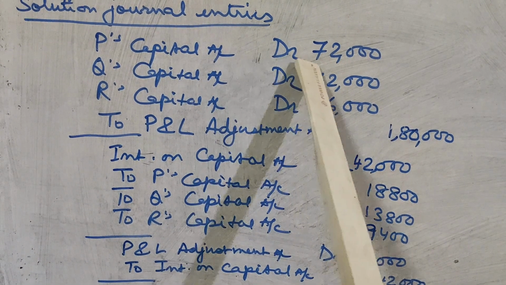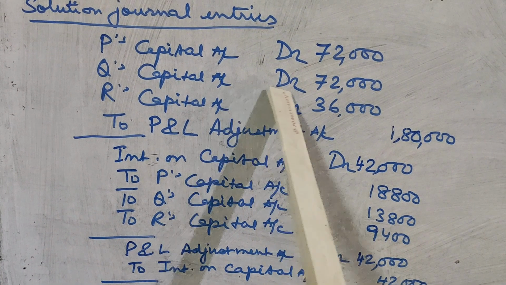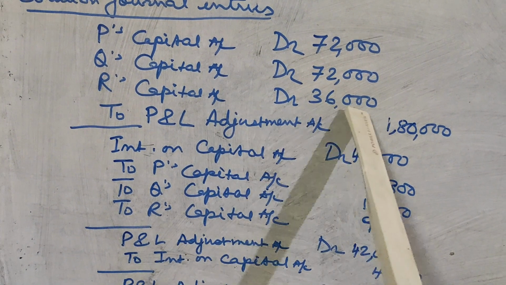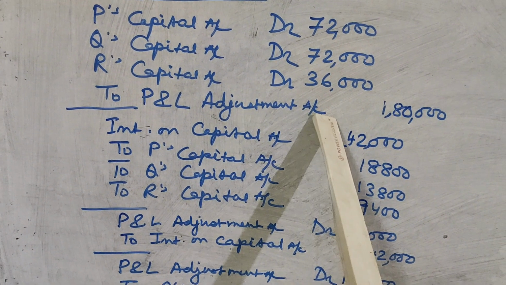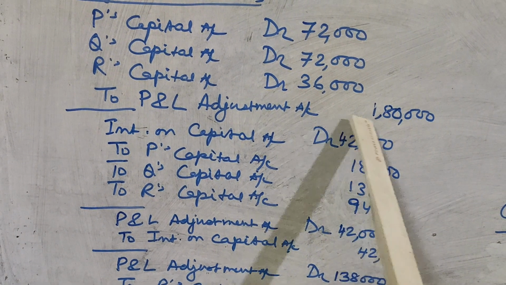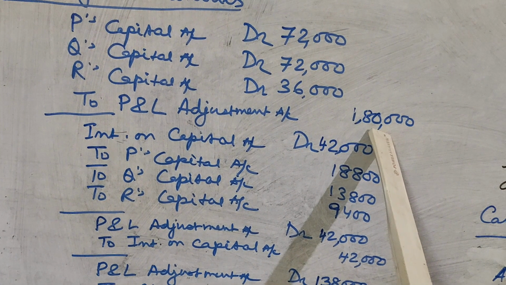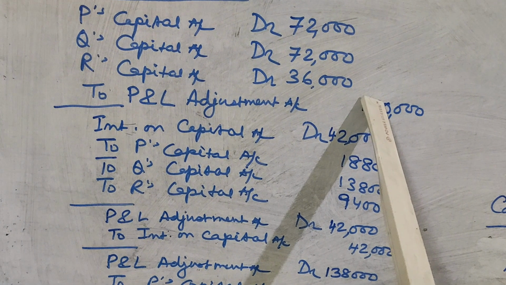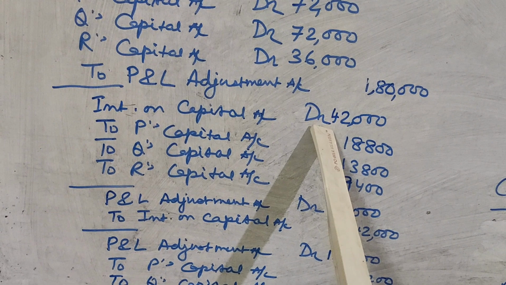We'll debit P's capital account by 72,000. We will debit Q's capital account by 72,000. We will debit R's capital account by 36,000. To profit and loss adjustment account. Please remember, it will be adjustment account. 1,80,000. So whatever wrong profits were distributed between P, Q and R, that we are cancelling by passing this journal entry. Then we will provide the interest on capital.